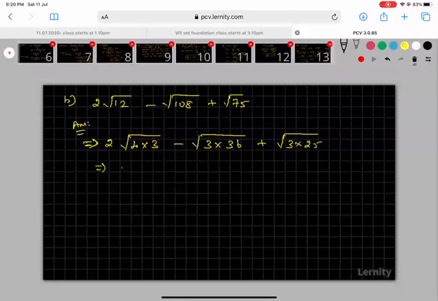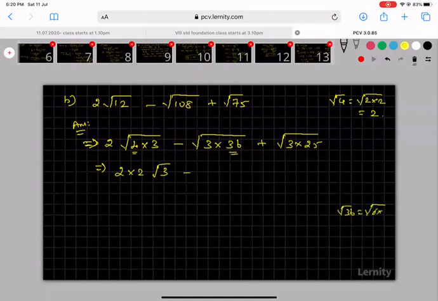So here you see this is 2, and inside is root 4. Root 4 means I can write this as 2 into 2. I can take one 2 outside, so 2 root 3. Here, sir, root 36 means 6 into 6 is equal to 36, I can take one 6 outside, so 6 root 3. And then root 25, I already know that 5 into 5 is equal to 25, so 5 root 3.